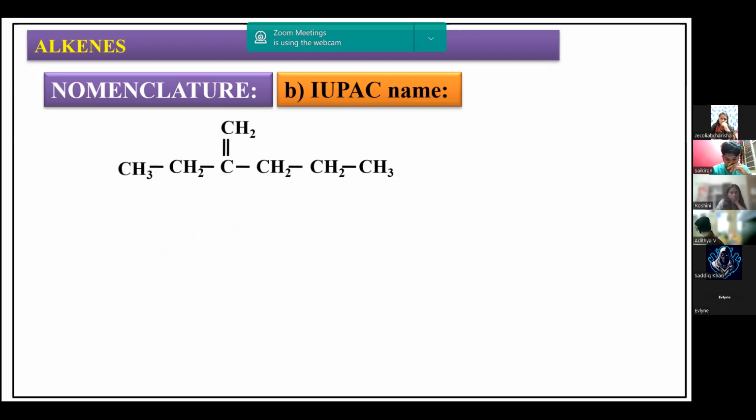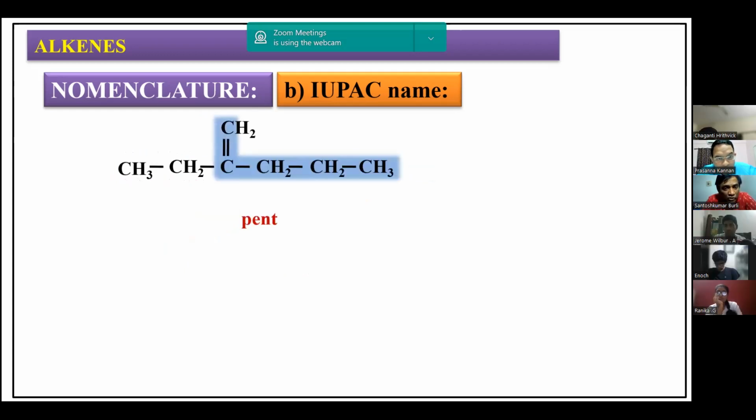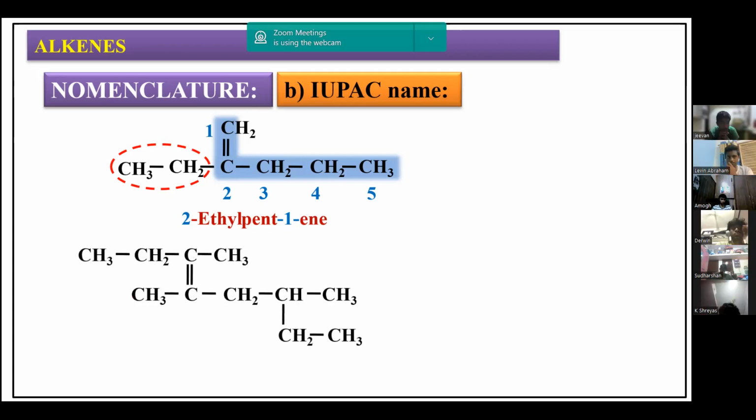So let me take another example here. How we can number this: the double bond has to be given priority here. This is the wrong way of numbering, even though it has the longest chain. So we have to consider the longest chain like this only, because the double bond has to be given the priority, and 2-ethyl pent-1-ene is the IUPAC nomenclature for this. So the double bond should be given the priority because it is the functional group for us. If I take this example, how can I choose the longest chain over here? Like this, you can see this is the longest chain possible.